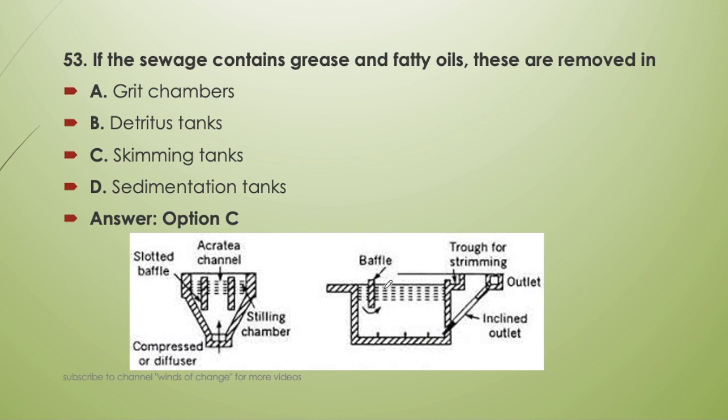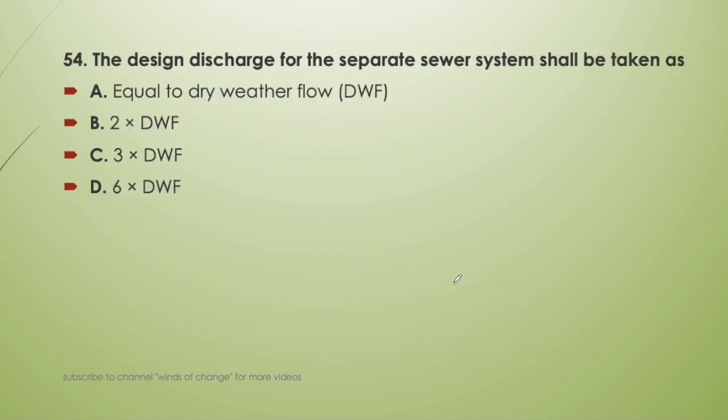The design discharge for a separate sewer system shall be taken as equal to dry weather flow, 2 into dry weather flow, 3 into dry weather flow or 6 into dry weather flow. The design discharge for a separate sewer system is taken as 6 times the dry weather flow. Always remember it, it is taken as 6 times the dry weather flow.